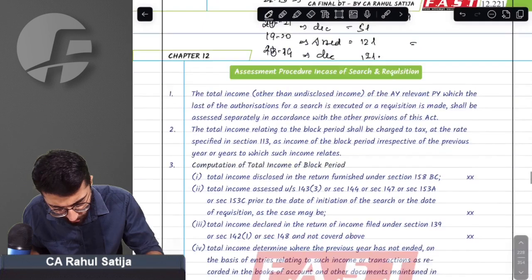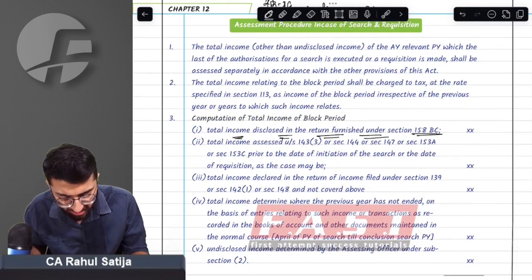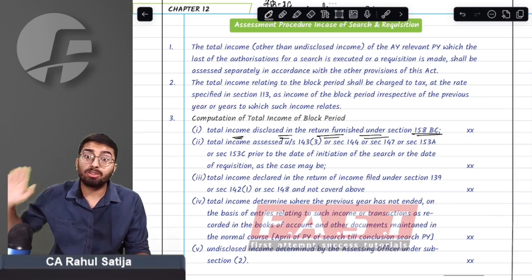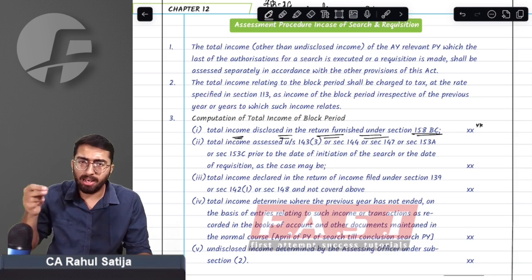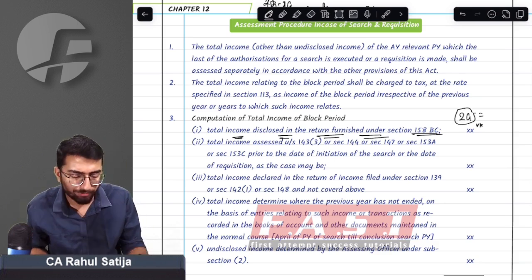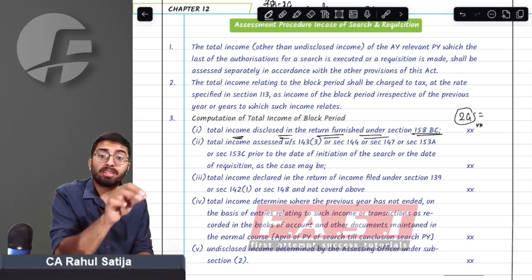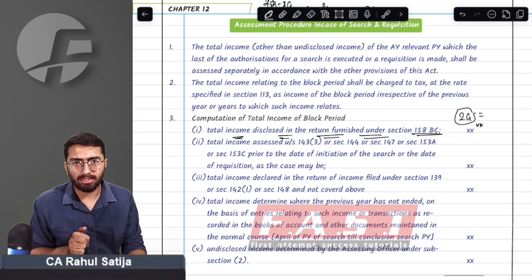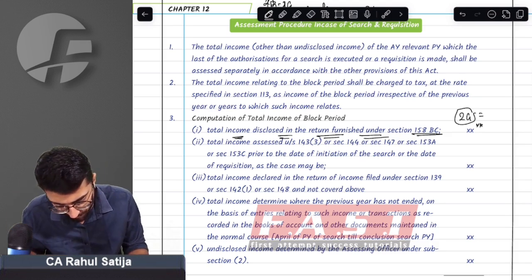First of all, what does the provision say? Total income disclosed in the return under section 158BC by the assessee. Whatever income that has not been disclosed but is disclosed now by the assessee will be added here. So, for example, I myself declare that I have a house of 2 crore rupees at Lonavala. That I am declaring. This is something I have not declared previously to income tax. Yes, sir. This is the first thing.